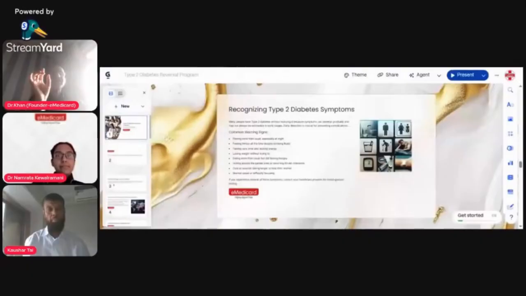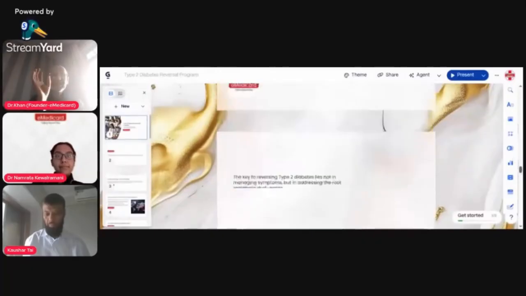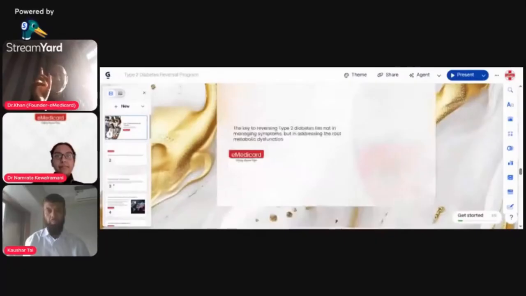So, the key to reversing type 2 diabetes. On the next slide: the key to reversing type 2 diabetes is not to manage the symptoms, but to focus on the root cause. How are we going to focus on the root cause? We need to understand what the root cause is. The root cause is insulin resistance, isn't it? So take the next slide, please. Insulin resistance is the root cause of type 2 diabetes.